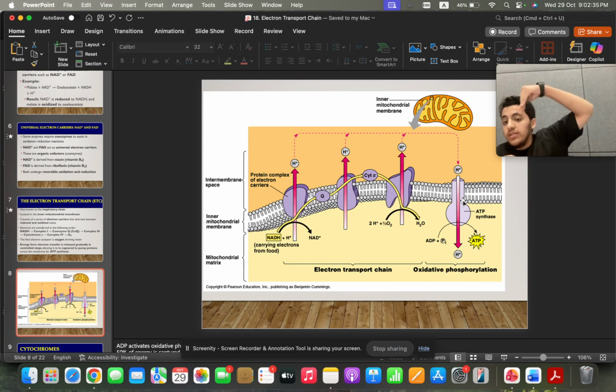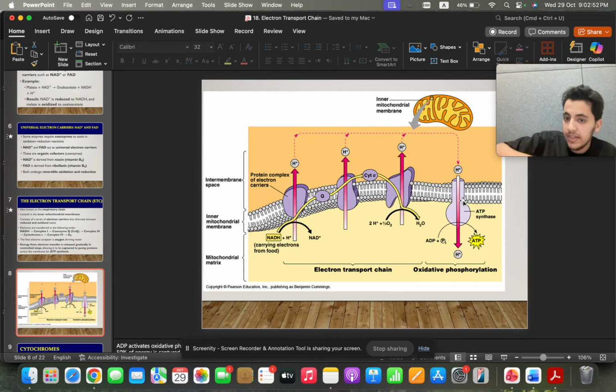Now, H+ will still move, right? It's passive movement, down the concentration gradient, but still moving. It has kinetic energy, okay? And what does that mean? H+ will move through the ATP synthase back into the matrix. The ATP synthase will use the kinetic energy of the H+ moving through it, and utilize it for coupling ADP and inorganic phosphate, creating ATP. So it uses the kinetic energy to phosphorylate ADP, producing ATP, voila, you will have ATP.